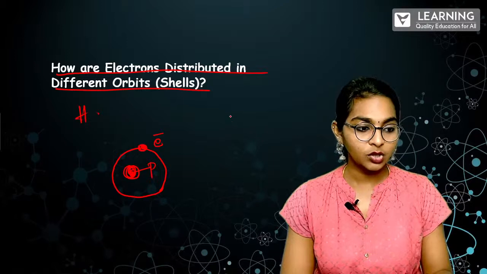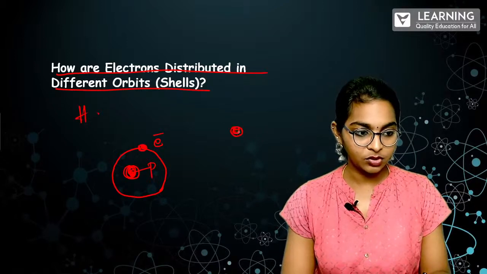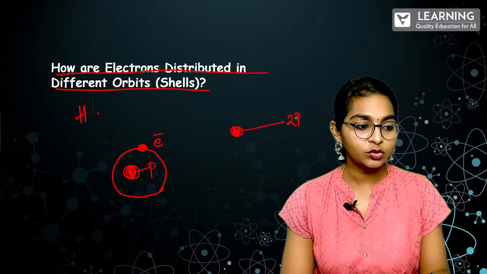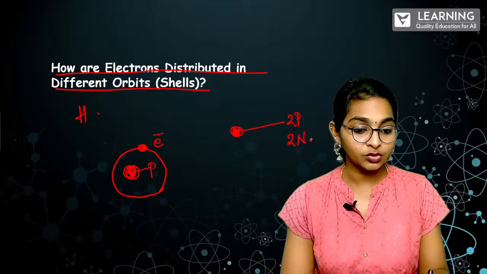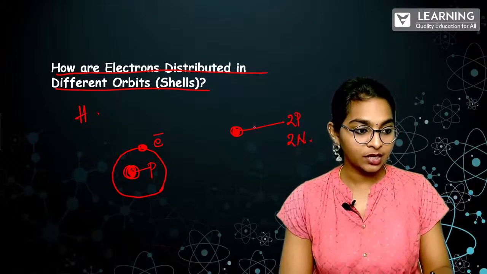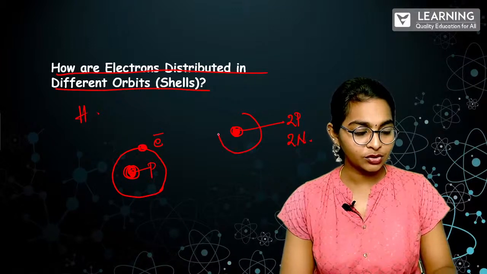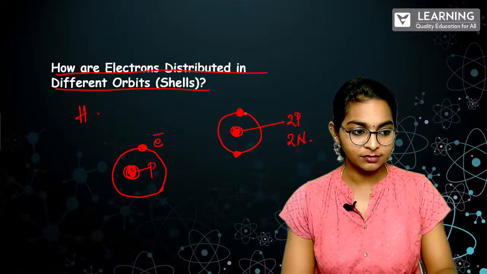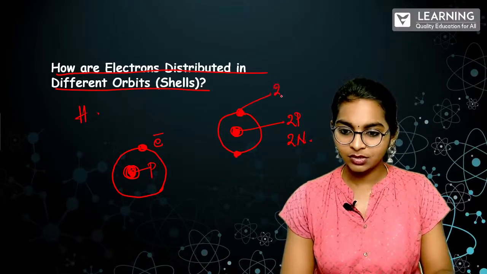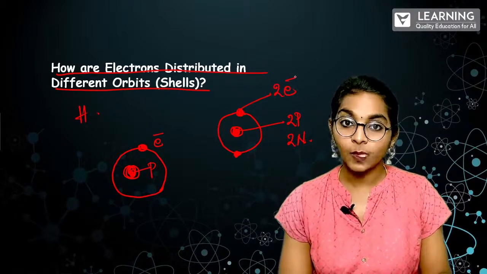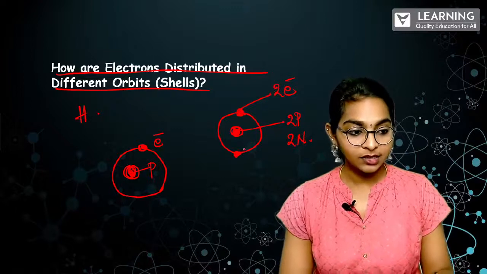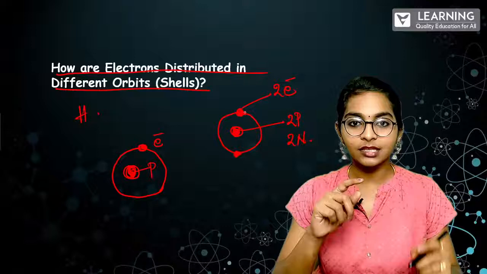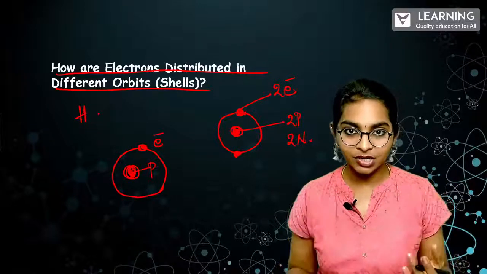Okay. So let's talk about helium. Helium's mass number is 4, which means it will have 2 protons and 2 neutrons. Along with these 2 neutrons and 2 protons, it will also have 2 electrons. Can you see this? 2 electrons it has. Clear? And here in helium, there are 2 electrons. So they are safely present in the first orbital because it has only 1 orbital.